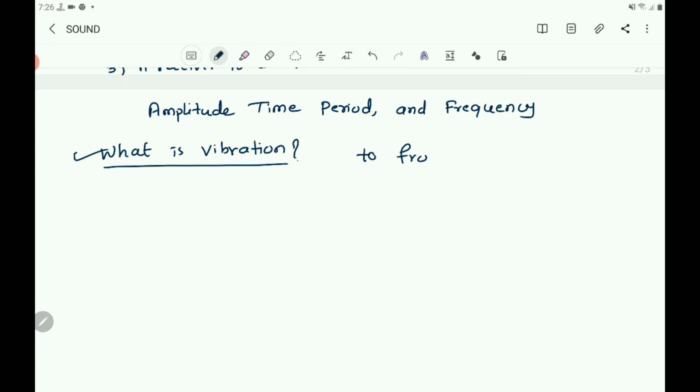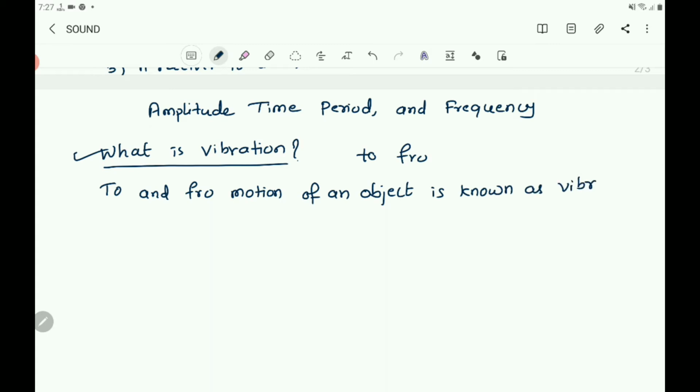So write, to and fro motion of an object is known as vibration.